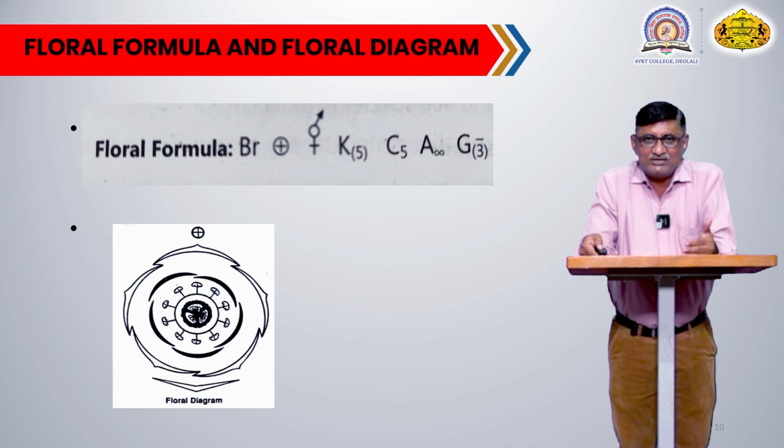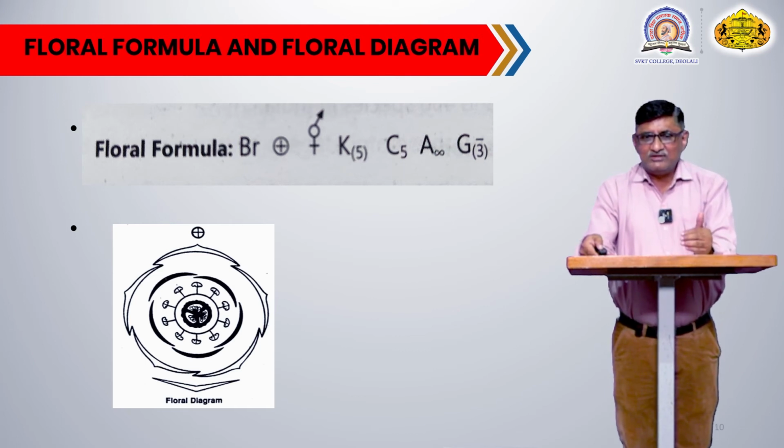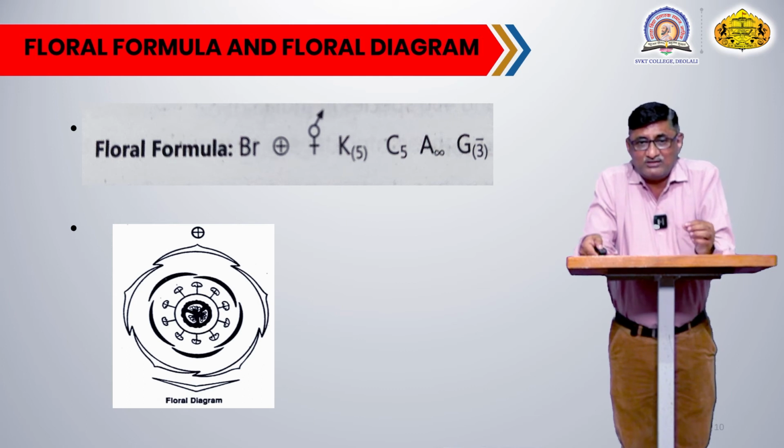They are united, meaning a syncarpous condition is there, and the ovules are seen on axile placentation. At the lower end there is one leaf, which indicates the flower is bracteate, and at the top there is a mother axis from where the flower is emerging. So this is a representative floral diagram of this particular family, Myrtaceae.